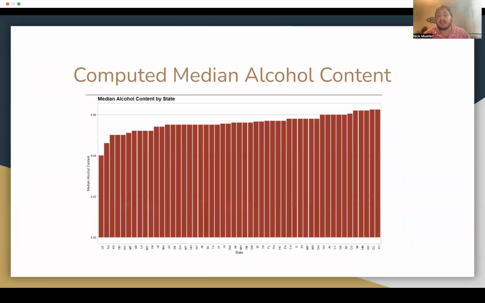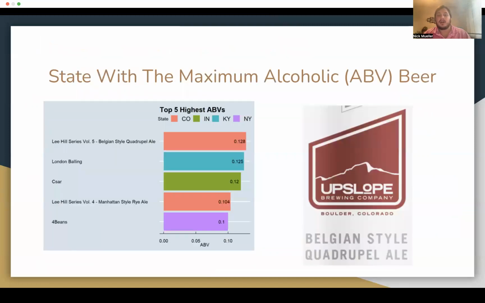The computed median alcohol content ranges between 0.04 and just above 0.06, where the bulk of the median content is, with some outliers like Utah coming in at about 0.04 median alcohol content. The state with the maximum ABV beer is Colorado, at about 0.128 ABV, and then Kentucky, New York, and Indiana trailing very closely behind.